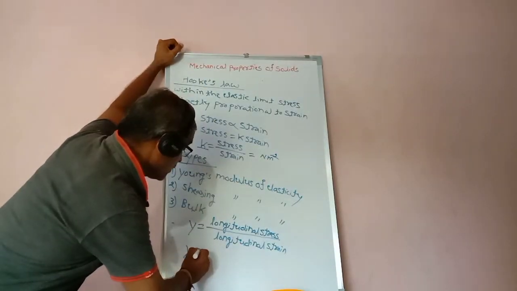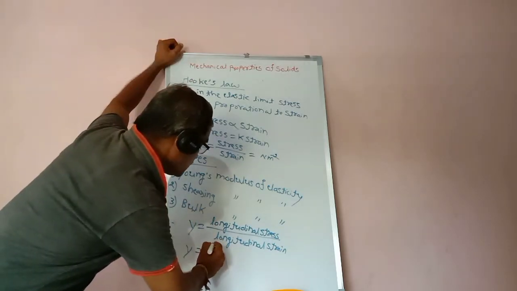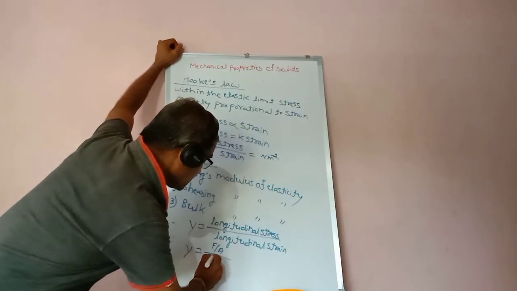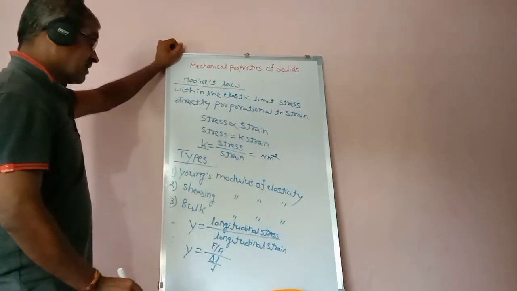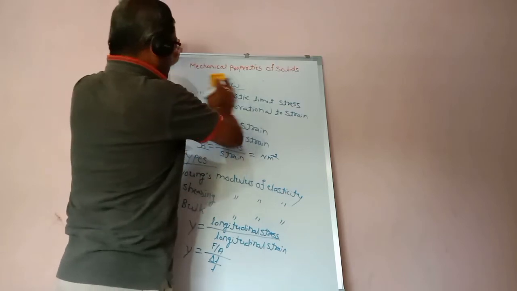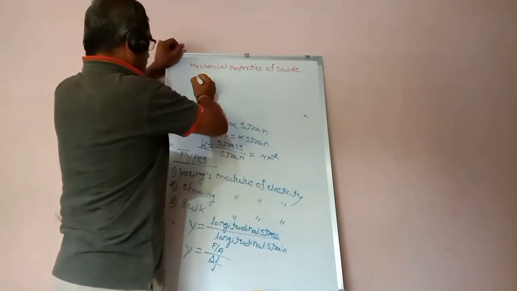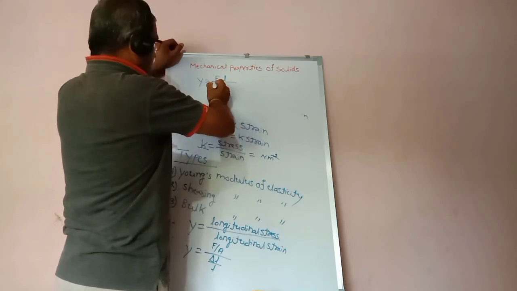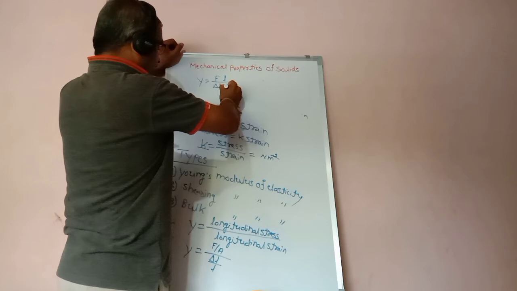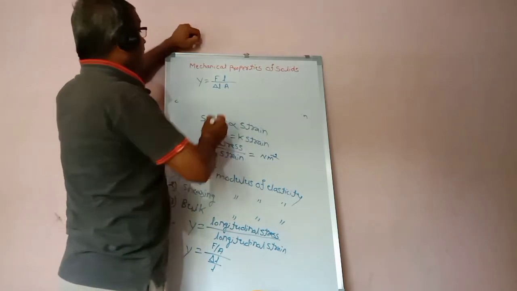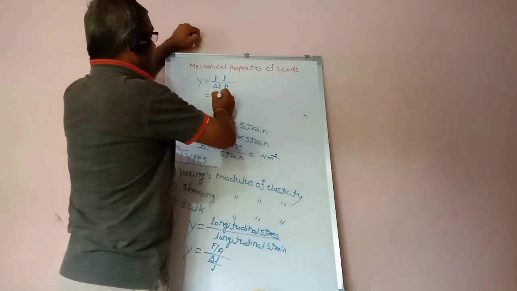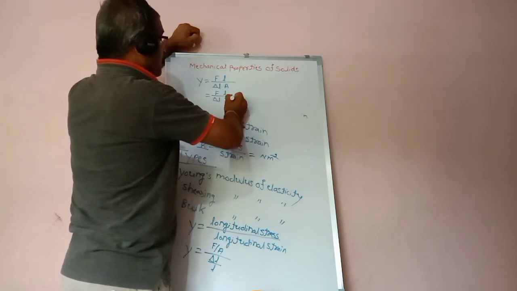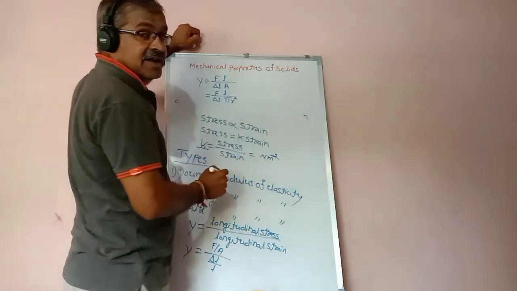See this, Y is equal to longitudinal stress, which is F divided by A, over longitudinal strain, which is delta L divided by L. Therefore, Y is equal to F into L divided by delta L into A. Suppose a wire is taken, A is pi r square, where r is the radius of the wire.